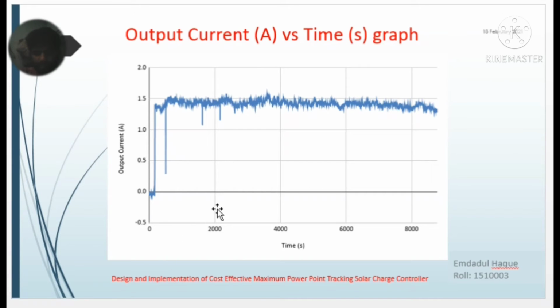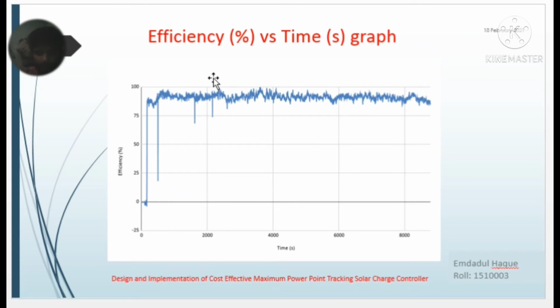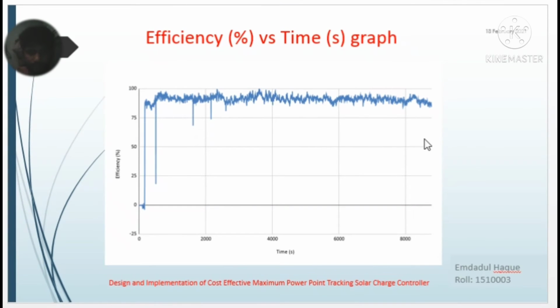Here is the output current, and this axis is the time, and this graph shows the output power versus time. And this is the efficiency versus time graph. The efficiency of this system fluctuates between 85 and 99%.